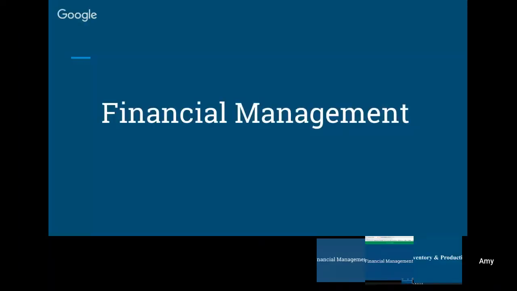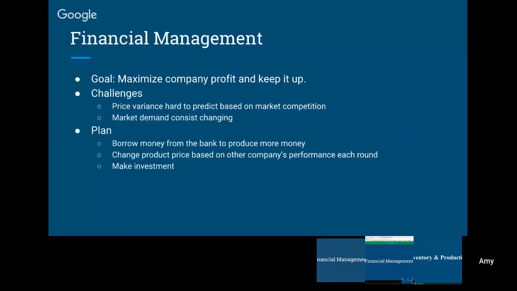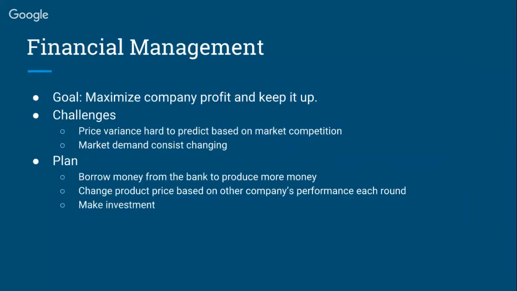Okay, now take a close look at the financial management segment. Our goal is to maximize company profit and keep it up. Some of the challenges are listed below. Price variance is hard to predict based on market competition. Market demand is constantly changing. Here's our plan. We can borrow money from the bank to produce more money, or we can change product price based on other companies' performance each round. And we can make investment to make our production more efficient.